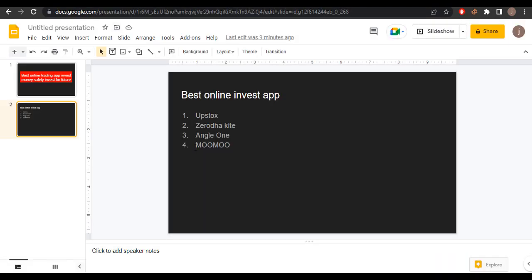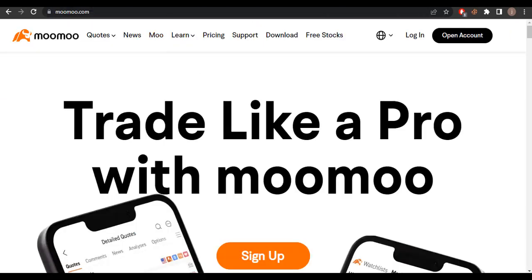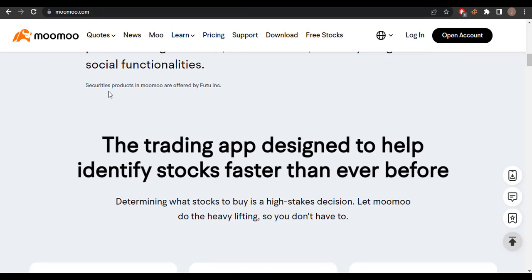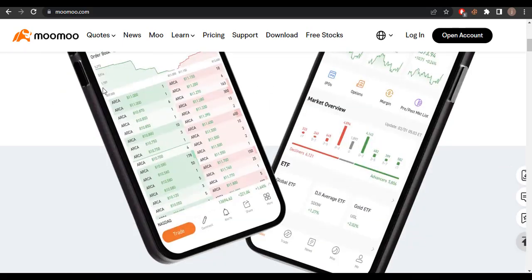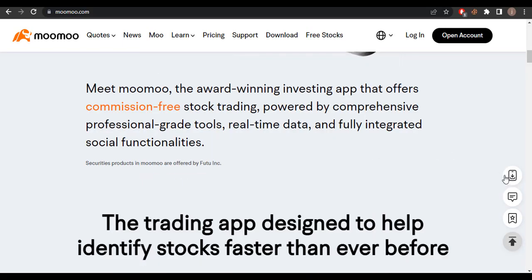Okay, let's check out Moomoo.com. This is .com. Trade like a pro with Moomoo. This is the sidebar, download apps, login, and social media links, and this is the app button.